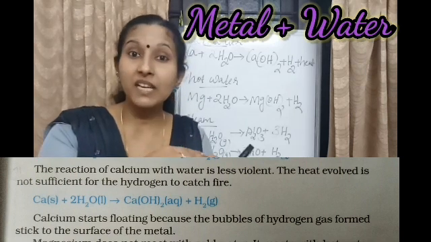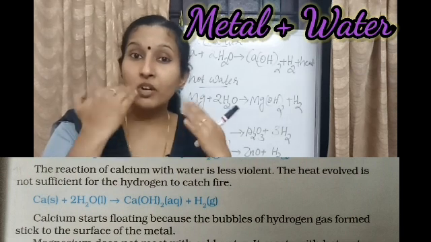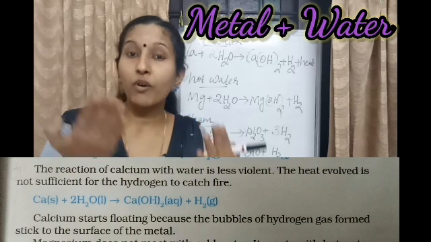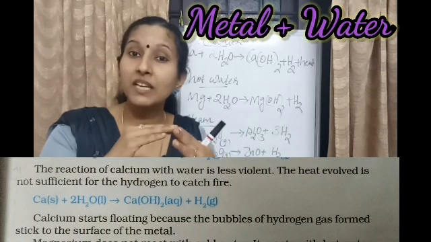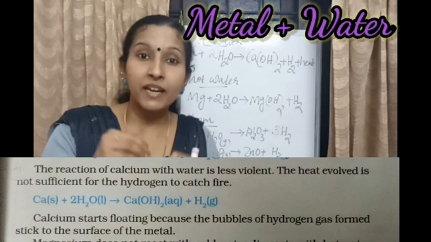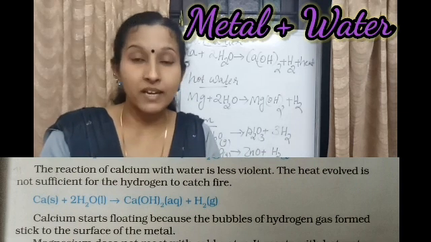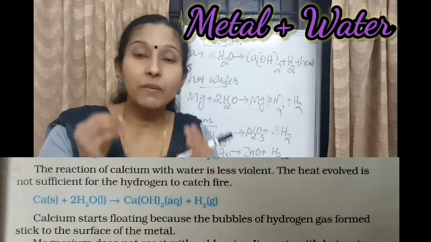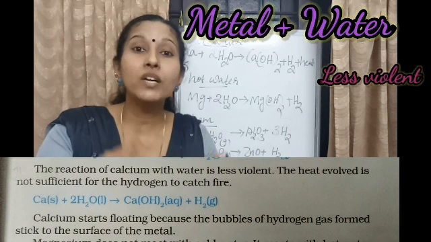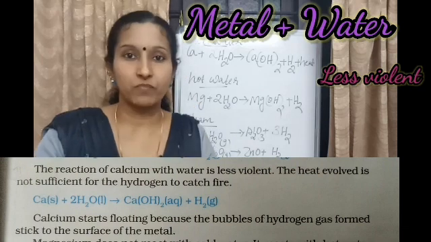In the previous case, it's a huge exothermic reaction, so due to the formation of a huge amount of heat energy, hydrogen catches fire immediately, right? But here, the calcium water reaction is less violent, so the heat energy evolved is not sufficient for hydrogen to catch fire.